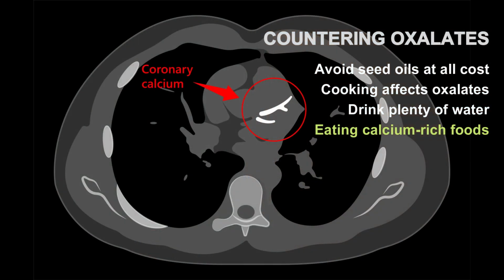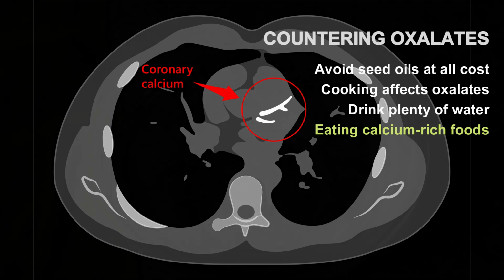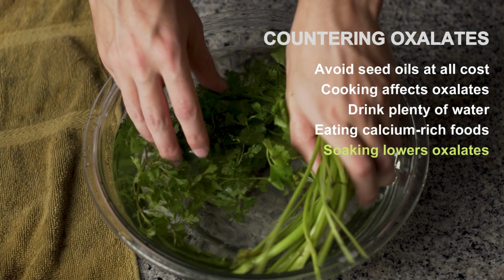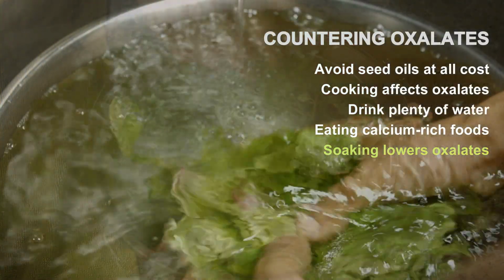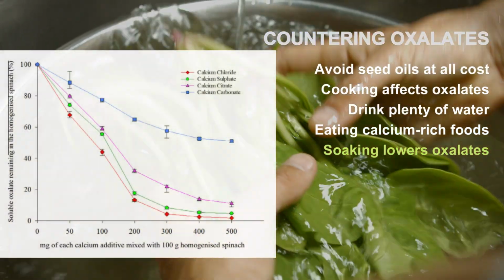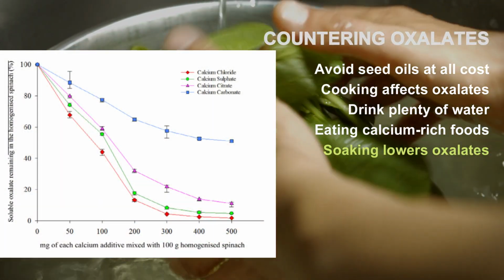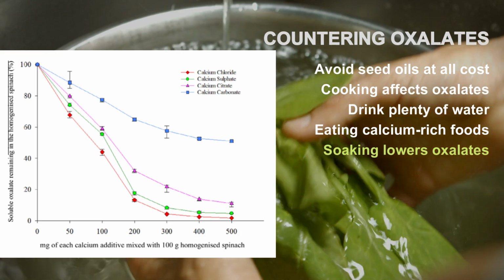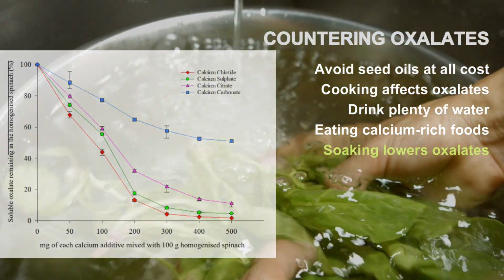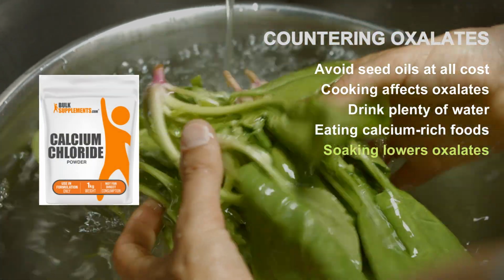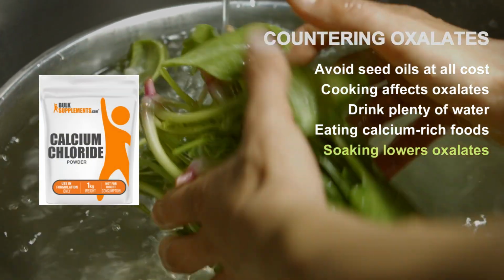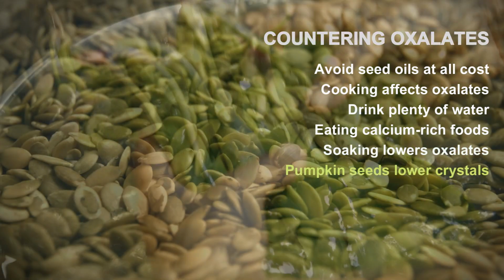Calcium supplements should be avoided as they can contribute to soft tissue hardening and an increased CAC score. Soaking high oxalate foods with calcium salts will reduce their oxalate levels. This study from 2017 showed a dramatic drop in spinach oxalate levels when the spinach is soaked in a calcium chloride solution. The water can then be drained. The optimal amount is around half a gram for every 100 grams of spinach. This also works with almonds.